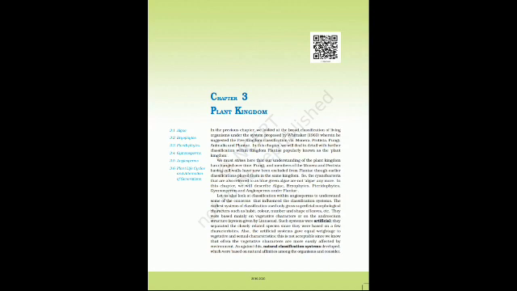The zygote does not undergo reduction division immediately. It produces a multicellular body called a sporophyte. The sporophyte is not free-living but attached to the photosynthetic gametophyte and derives nourishment from it. Some cells of the sporophyte undergo reduction division, meiosis, to produce haploid spores. These spores germinate to produce gametophyte.